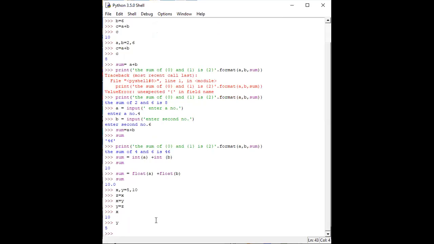So we can see the simple logic: we are taking a third variable, z, and I am just interchanging the values. I input the value of x to z. Then my x is now free, so x doesn't hold any particular value. Now I put the value of y into x. My value of y is 10 at the first moment, so the value 10 is transferred to x. Now my y is actually free. So I take the temporary variable z, with the value 5, and transfer it to y. So this is the simple logic of swapping.